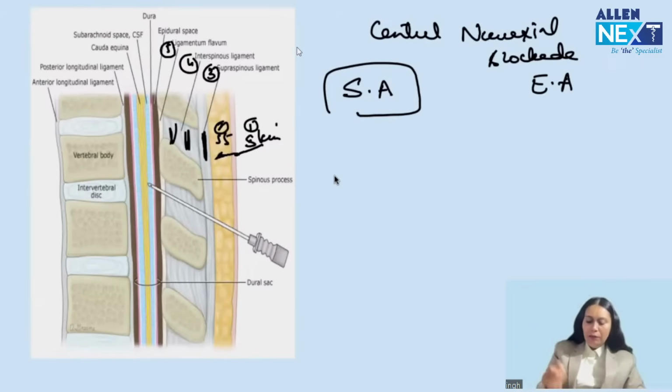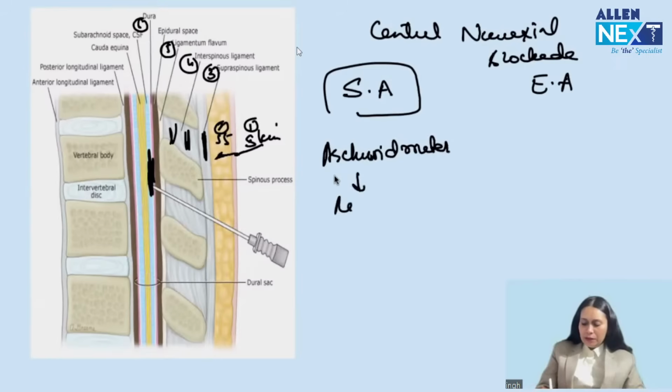Then your ligamentum flavum, right? Then the dura mater, and when you pierce the dura mater, you enter the subdural space, and then the arachnoid mater, and then you enter the subarachnoid space. So the last layer to pierce to reach the subarachnoid space is arachnoid mater. We pierce the arachnoid mater and we get a return of CSF. By this return of CSF, we know we are in the subarachnoid space.